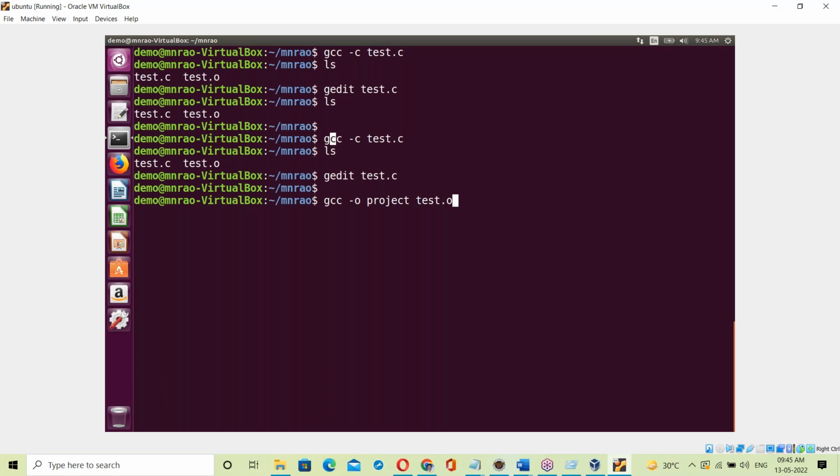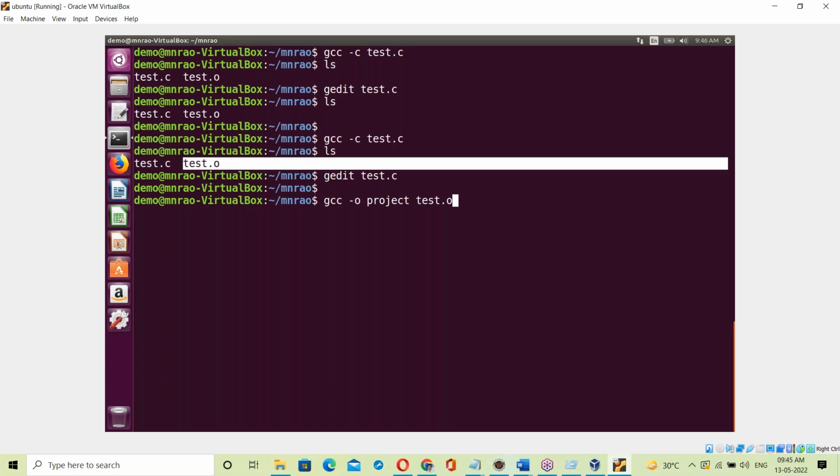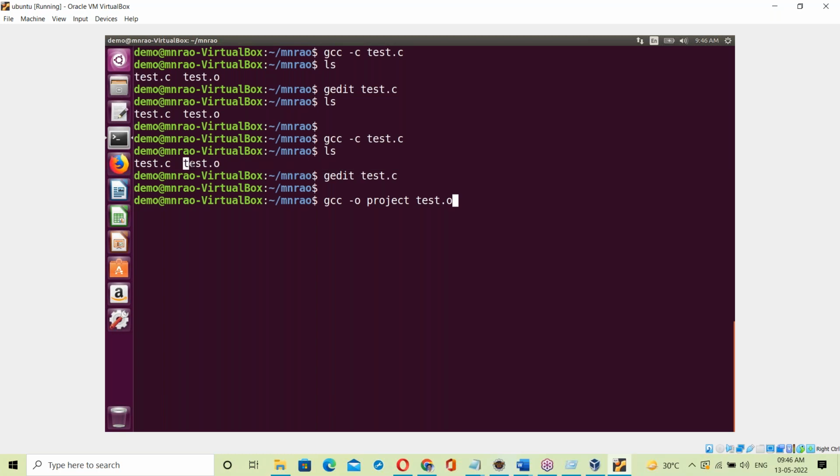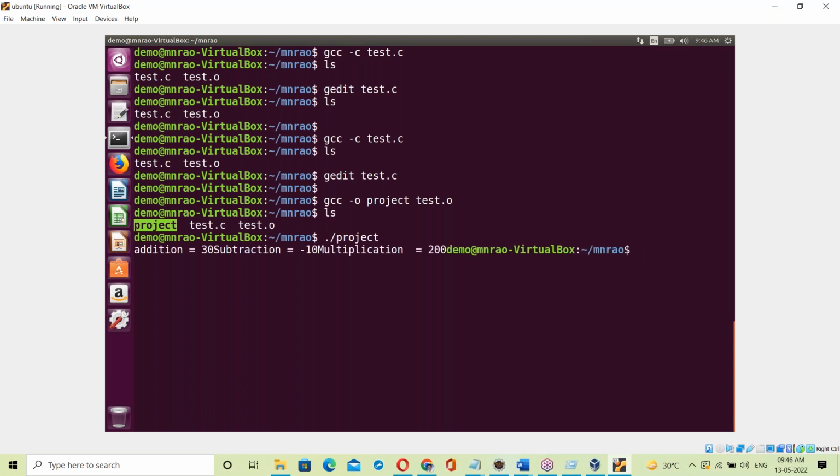See here, after compilation the test.o file is created. This test.o file contains binary code for the C program. Try to understand this point. Now gcc -o, where o means object file, links the object files and finally creates project.exe. Run ls and see that the project exe file is created. Now running that exe file, you see addition, subtraction, multiplication.